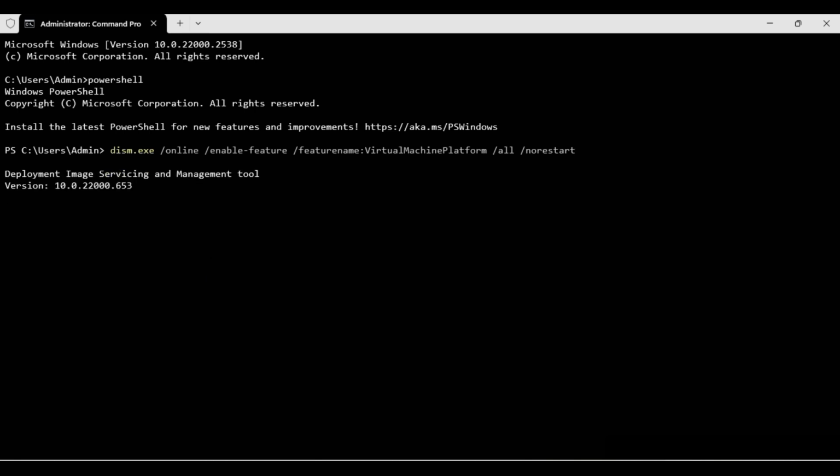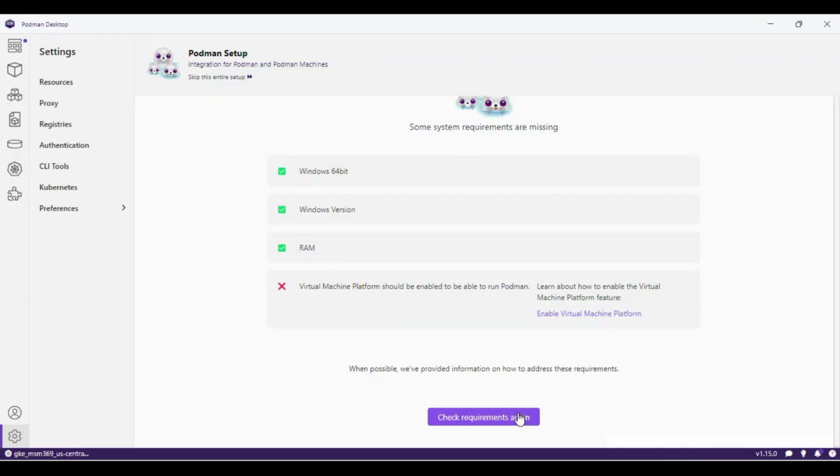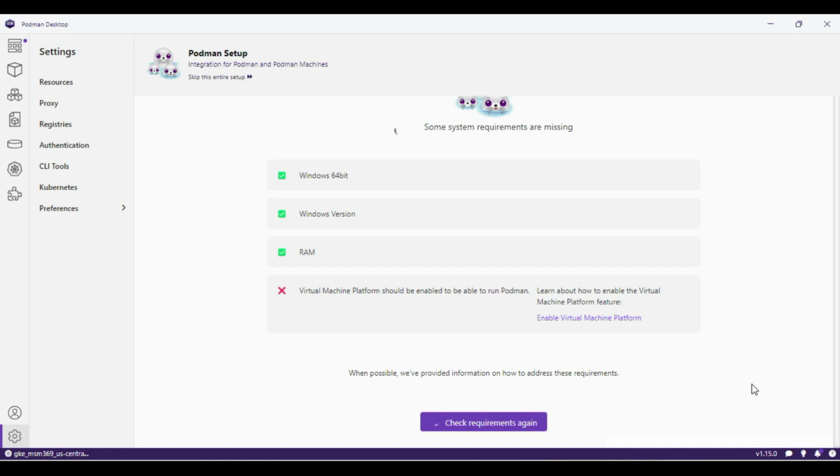Yeah, now it is taking, right? See here. Yeah, it's completed, right? Now you can go here. Just again, what we can do is check requirements again. It will take some time.